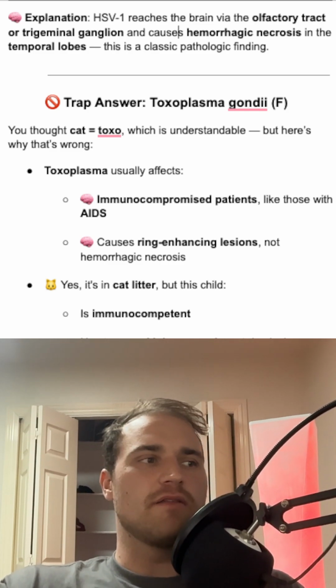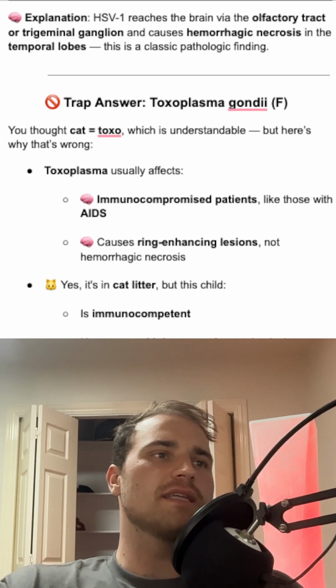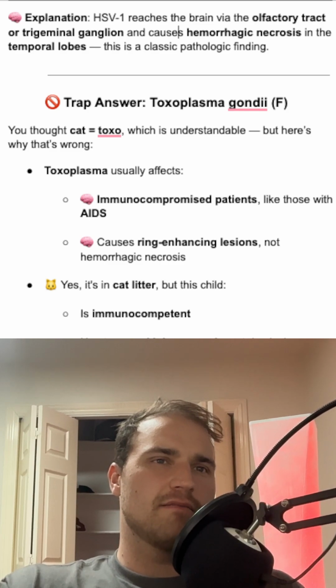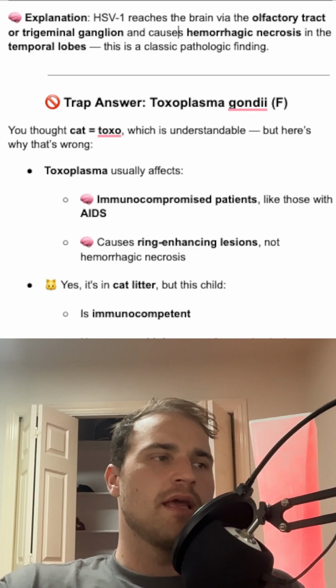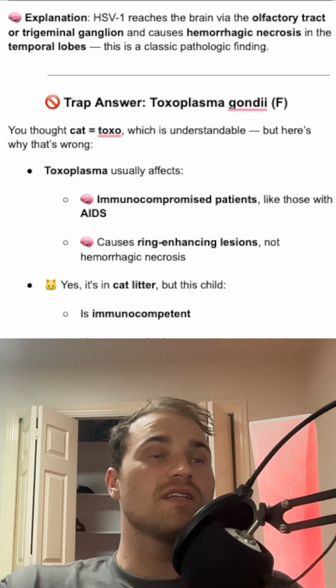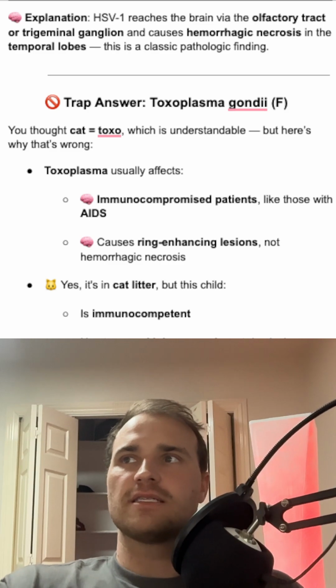And then 5 is cytomegalovirus. 6 and 7, those are going to be transmitted through saliva. That's like roseola infantum, and fever first, rosy later. And then also 8, that's going to be leading to Kaposi sarcoma through sexual contact. All right, so that's a little lowdown on the herpes. So now let's talk about trap answers.